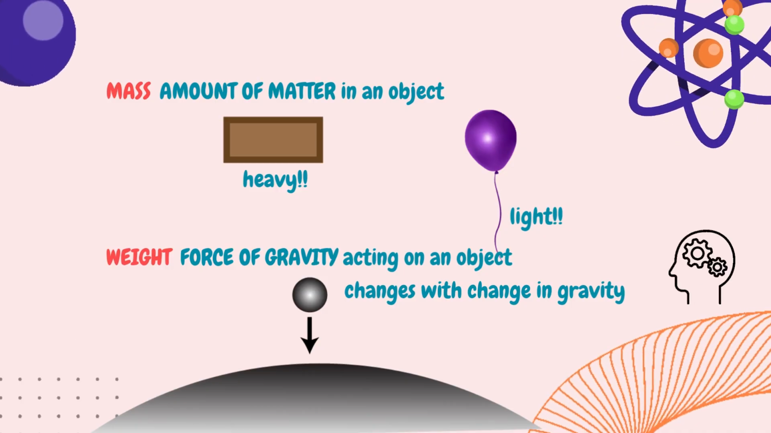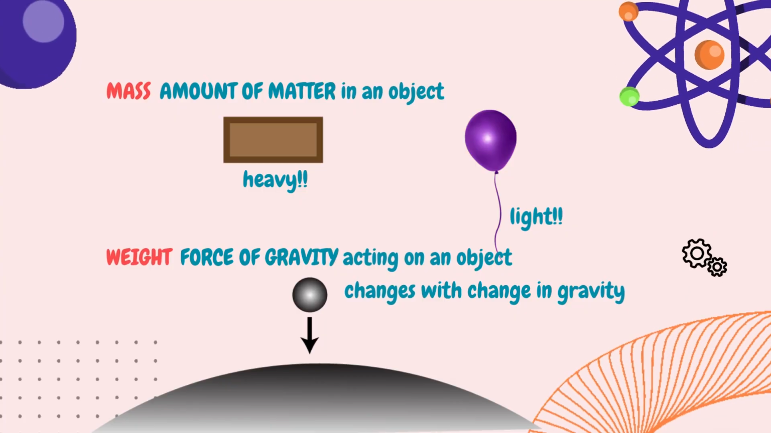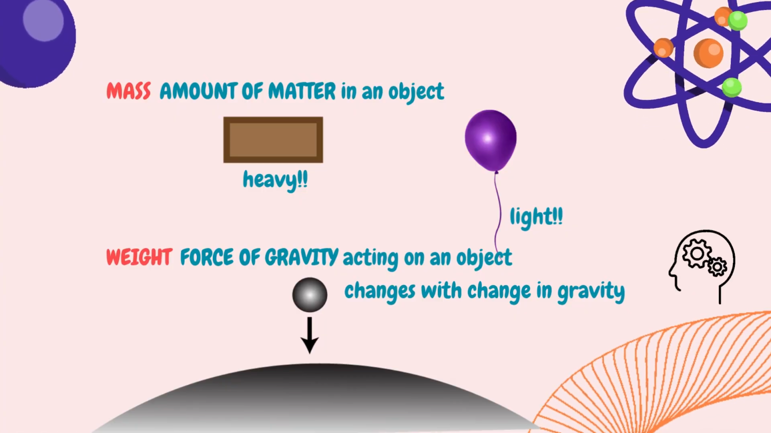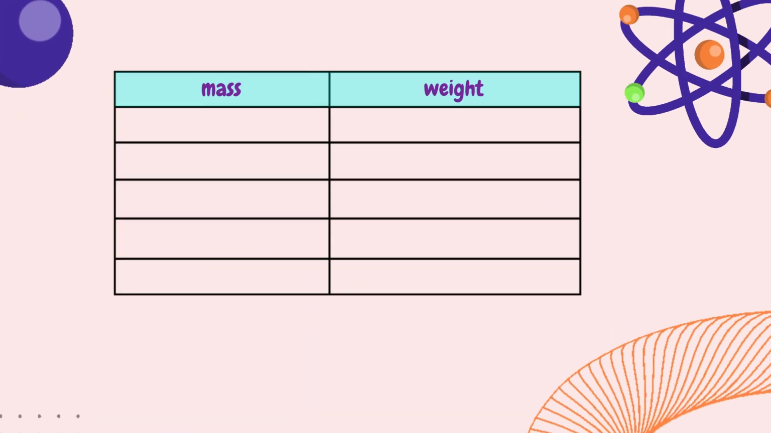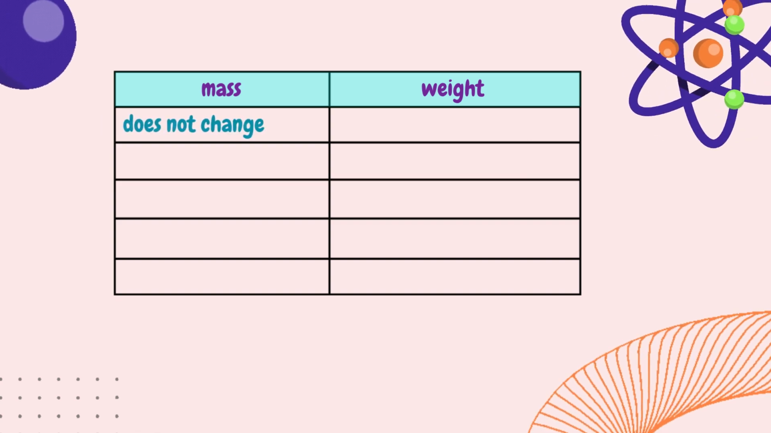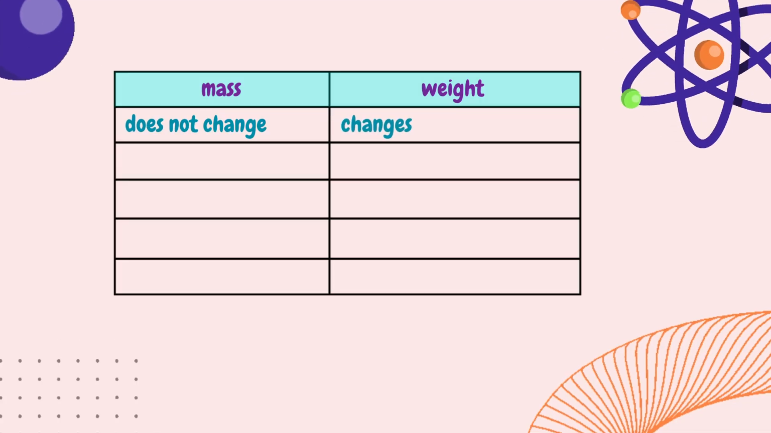Here's a fun fact. The moon's gravity is only 1/6 of Earth's. So if you jump on the moon, you'd actually feel like a superhero, minus the cape. Cool, right? Then, what are the differences between mass and weight? The mass of an object does not change with a change in gravity, while the weight of an object changes with a change in gravity.